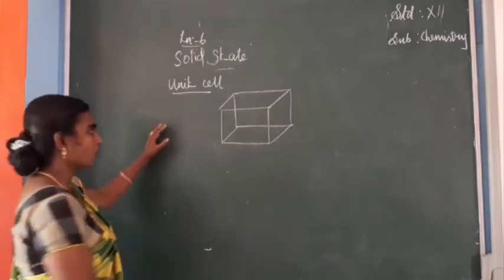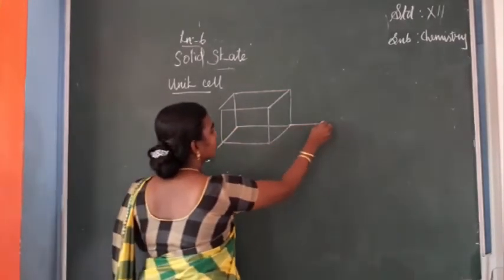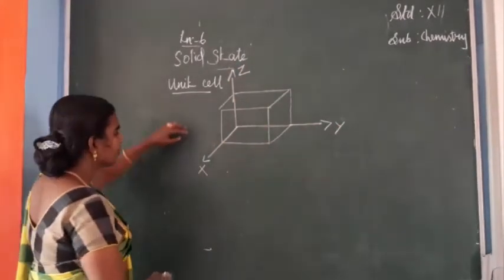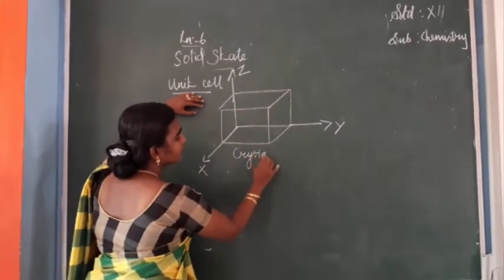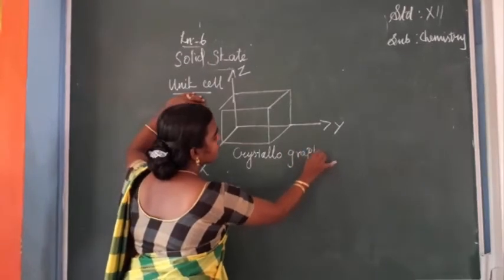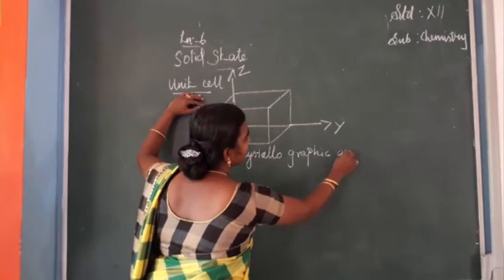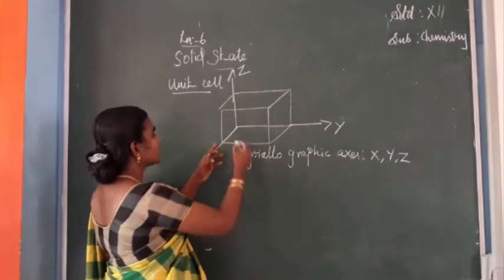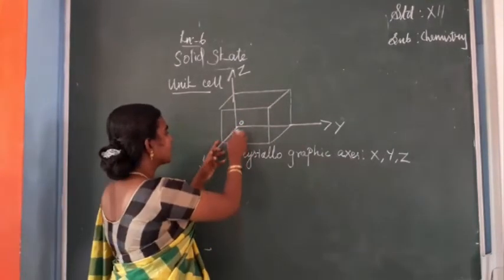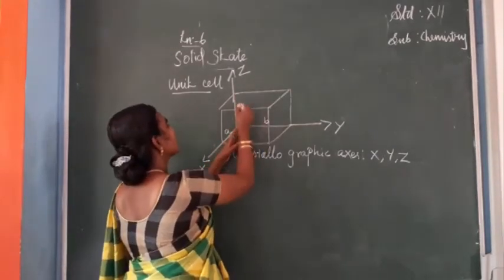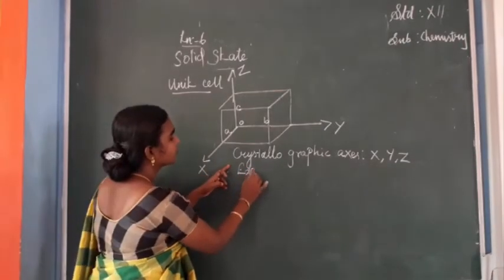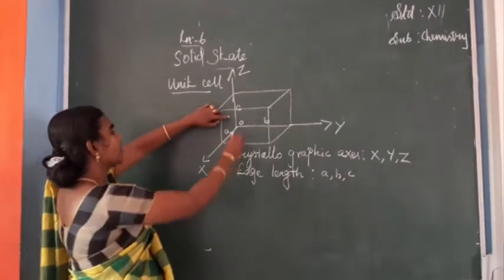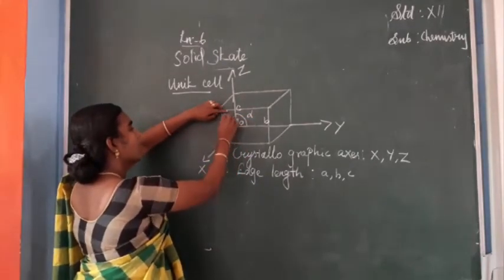This unit cell has three parameters. One is the three crystallographic axes, that is X, Y, Z. Next, from the center point, this length we can term as A, this is B, and this length we can term as C. That is called the edge length, or it is termed the primitives, that is A, B, C. And we have three crystallographic angles: this is alpha, here beta and here gamma.